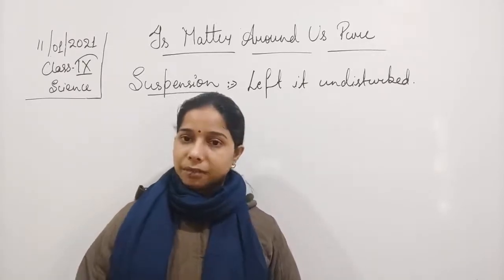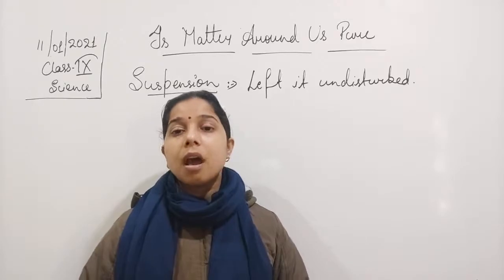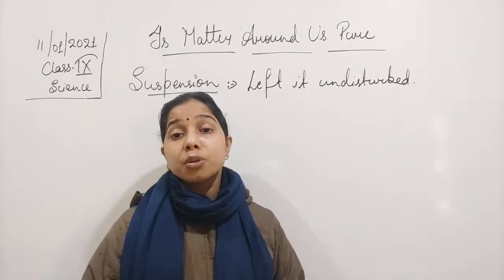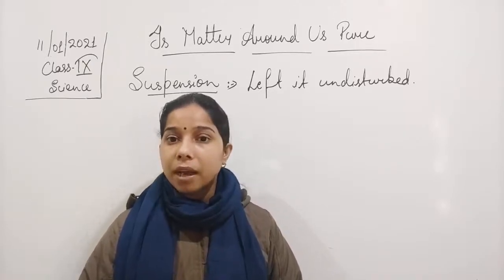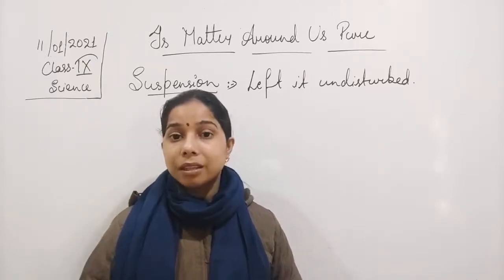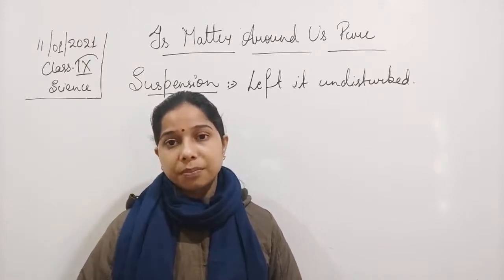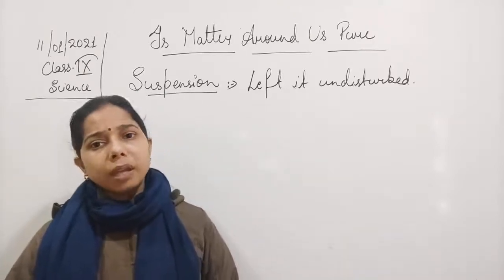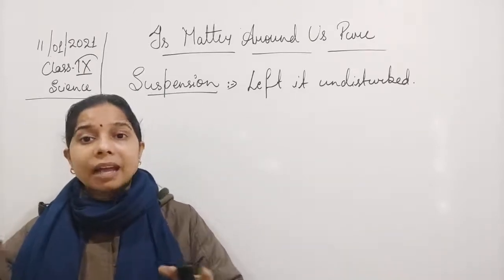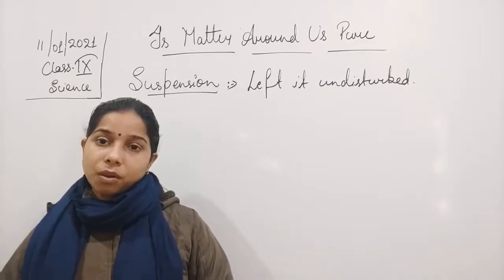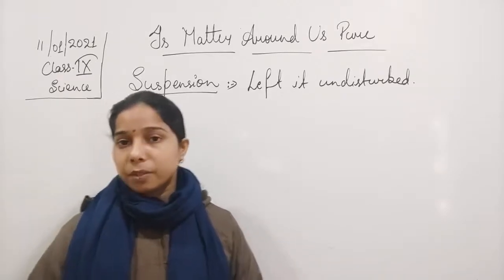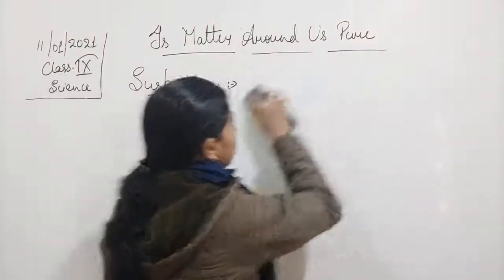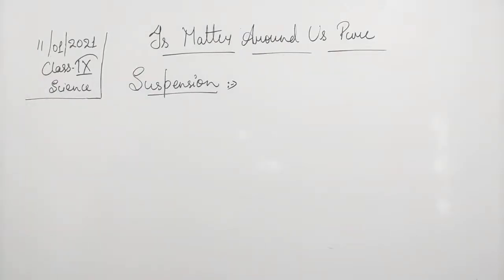Now you have taken the chalk and water or the sand and water, and you have taken a torch, and when you throw a beam of light through this suspension, you will find that the path is visible to us. Why is it so? It is because the size of the particle is big enough that it helps in scattering of the light. Okay, so these are the properties of suspension. Now let us write it and then we will understand.